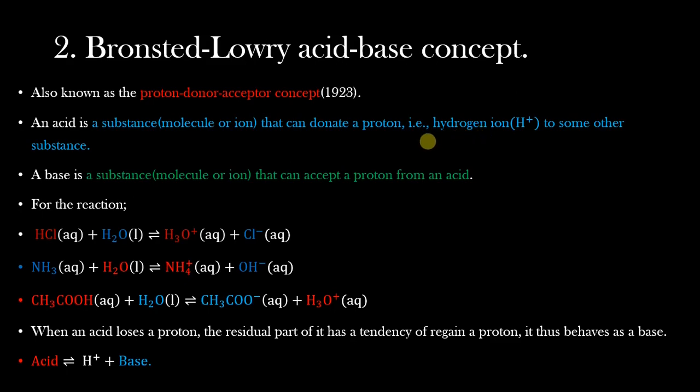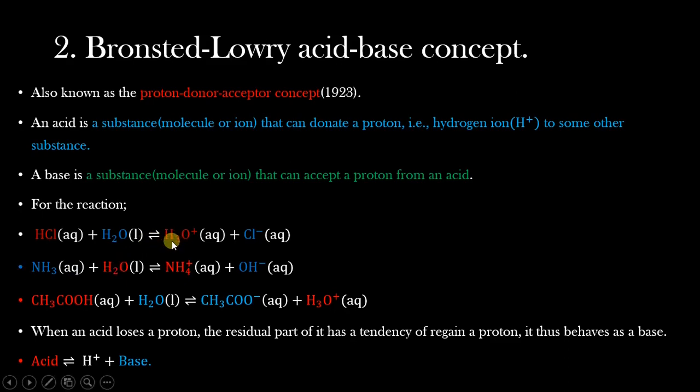I want us to use the first two to identify what is acting as an acid and what is acting as a base. I've put colors to guide, but you can first forget about the colors. Now, we have HCl and water molecule reacting to form the hydronium ions and chloride ions. Since the hydrochloric acid is giving its proton to the water molecule, it is acting as an acid, and because the water molecule accepts the proton from the HCl, it becomes our base.